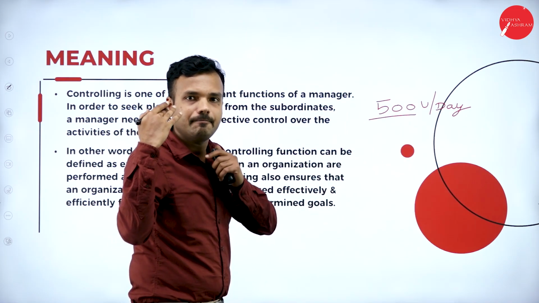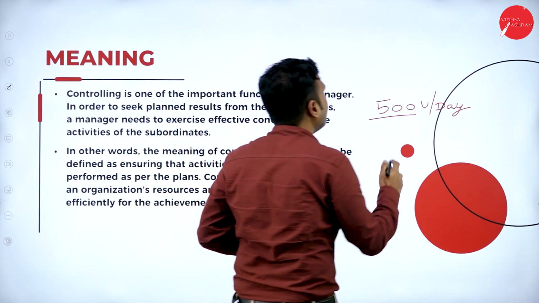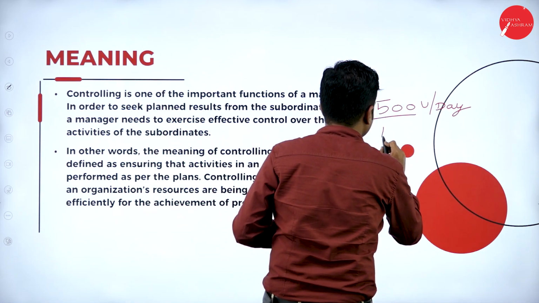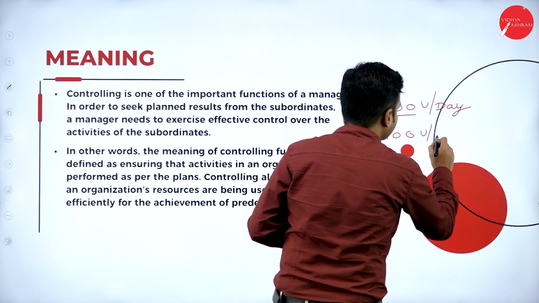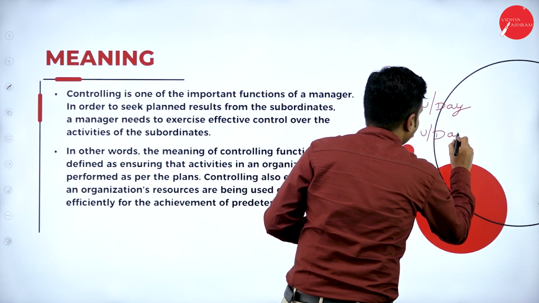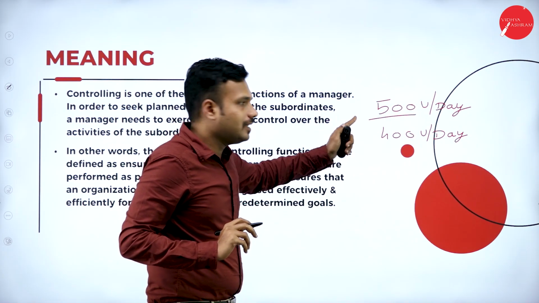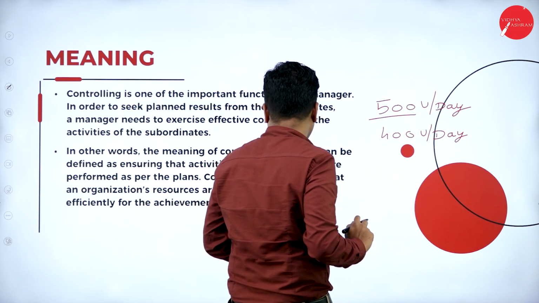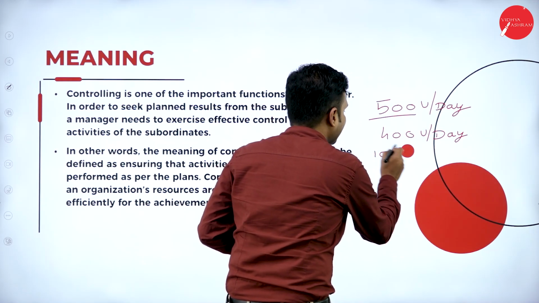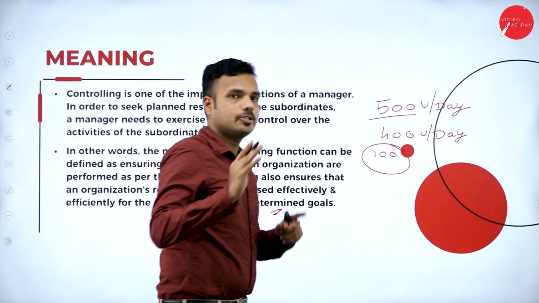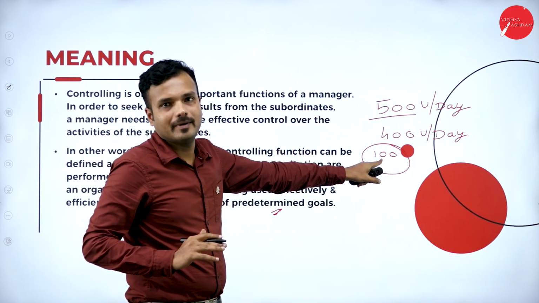What the production unit actually manufactures per day is around 400 units. So what is the gap between 400 units and 500 units? That is 100 units. So it shows a gap between the standard performance and actual performance, right?